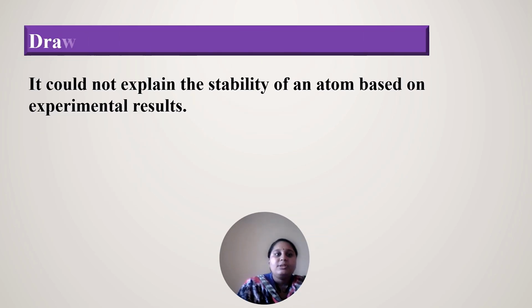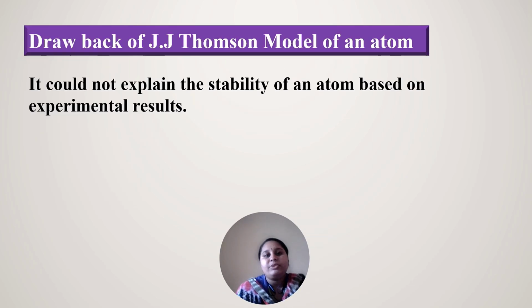So then what are the drawbacks of this J.J. Thomson model? Why couldn't it satisfy the basic conditions of electron existence? Based upon this model, it couldn't explain the stability: how stable the atom is, present inside the positively charged sphere, how the electrons are arranged, how long it can survive holding the electrons with the positive charge.